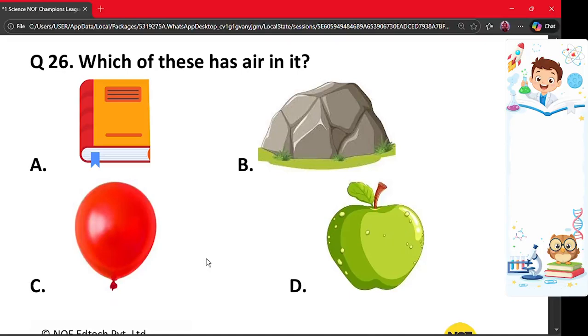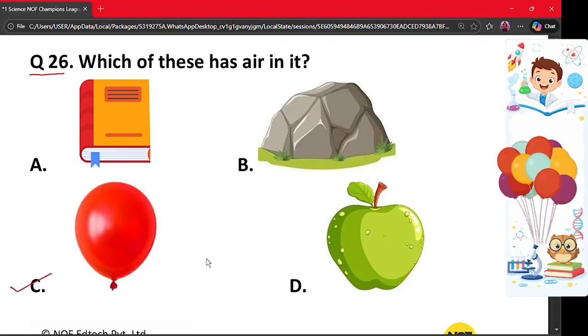Question number 26. Which of these has air in it? A. Book, B. A rock, C. A balloon, or D. An apple? The correct answer is option C. The object that is shown in option C is a balloon and it contains air. So the correct answer is option C.